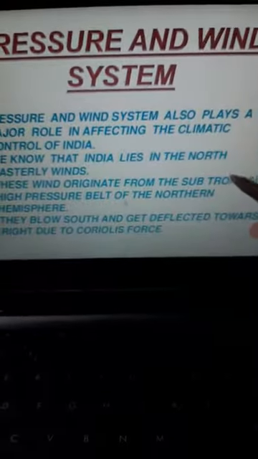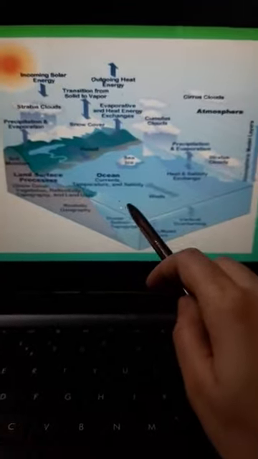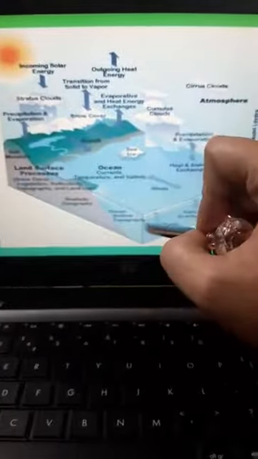How? We know that India lies in the northeasterly winds area. These winds originate from the subtropical hemisphere. They blow south and get deflected towards the right due to the Coriolis force. Children, as you can see in the diagram, the oceans are shown in blue and the land in green.